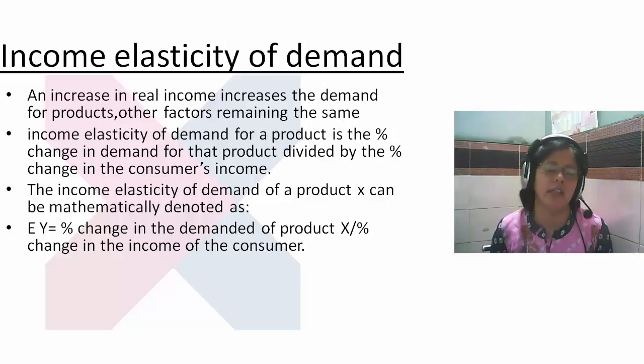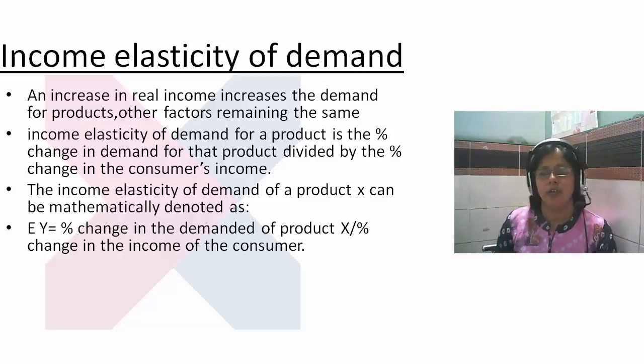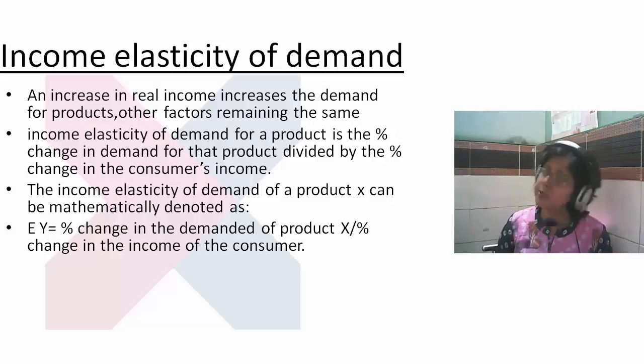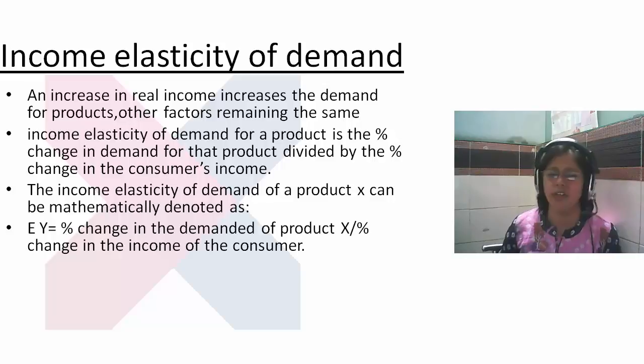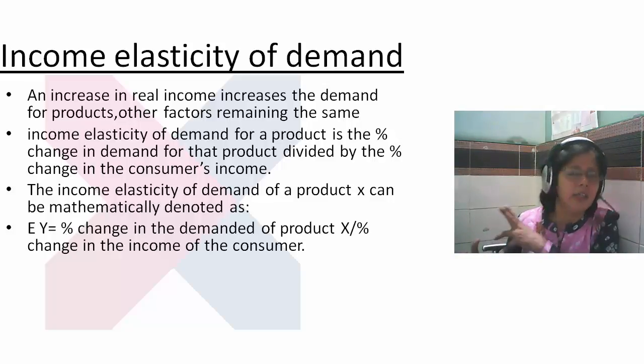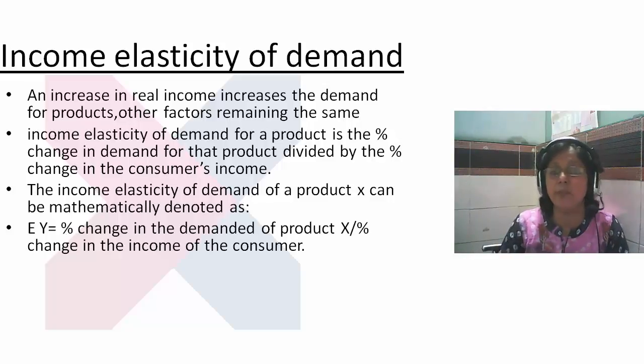In the same way, consider an example where you want your son and daughter to study in a British school. If your income is not increasing, you compromise and say, okay, my daughter and son should study in an ordinary kind of school. But if your real income increases substantially, you want your son and daughter to study in an international curriculum as well as a British school.